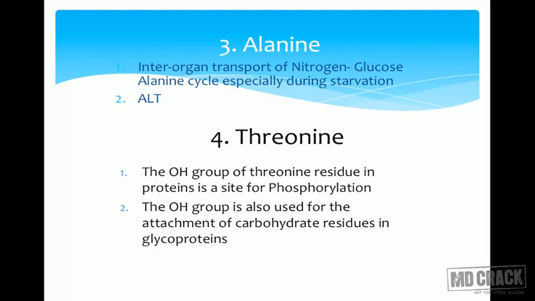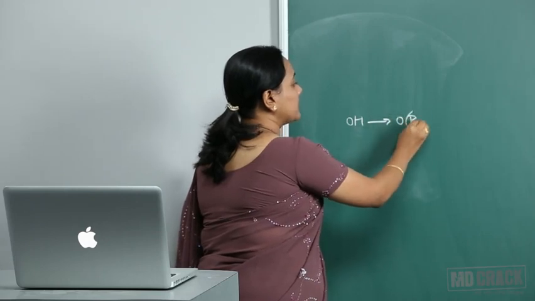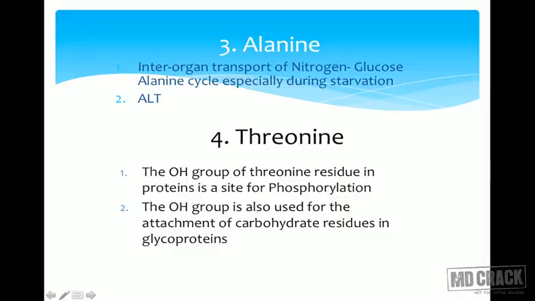Remember, threonine is a hydroxyl group containing amino acid. So proteins which undergo covalent modification, where does the covalent modification take place? It has to take place if it has a hydroxyl group. So there are many of these proteins where the threonine residue acts as the site where the hydroxyl group gets phosphorylated, and it helps in the covalent modification of different enzymes. So the OH group is the site for phosphorylation. Please also remember that threonine is used for the attachment of carbohydrate residues in glycoproteins.